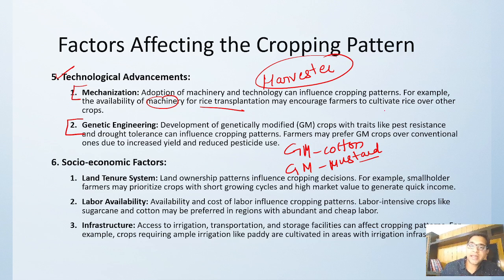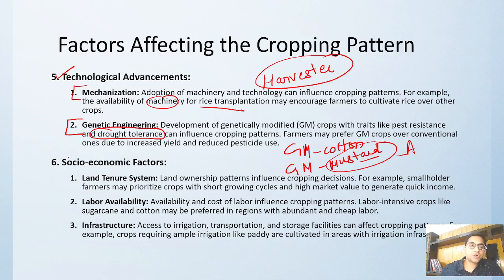Then genetic engineering, like we are creating a lot of genetically modified cotton to protect it from bacterial infection. Okay, Bacillus thuringiensis. Then genetically modified mustard, testing has already been done and it has to be approved by the government. I think it has been approved also, but I don't know what the recent criteria are. After that, I will be updating you in the current affairs. Genetic engineering also plays a very important role in making crops drought tolerant. There are crops which are highly drought tolerant just because we have converted their genes.